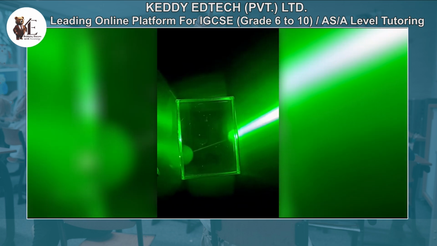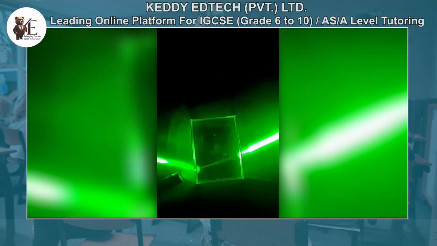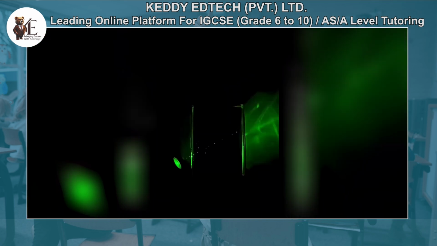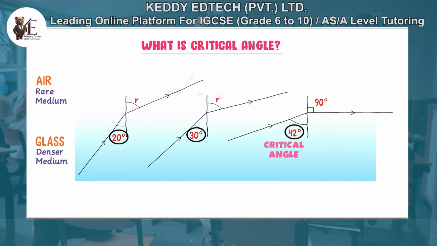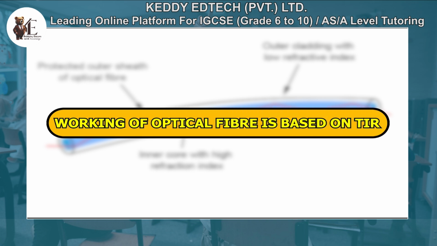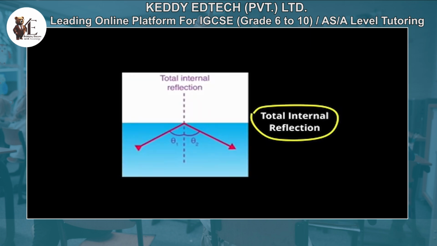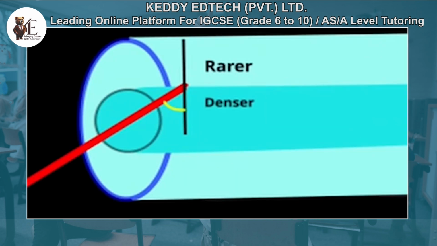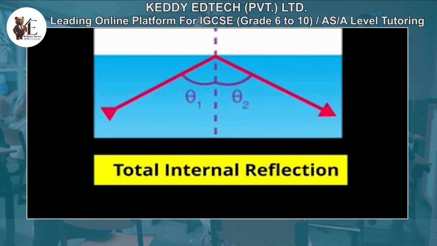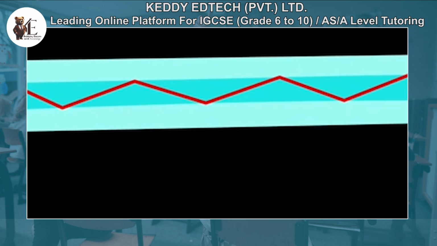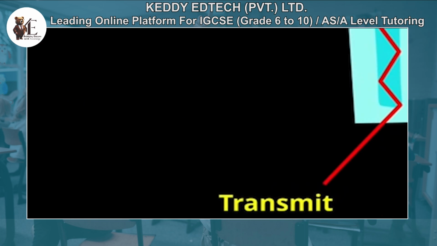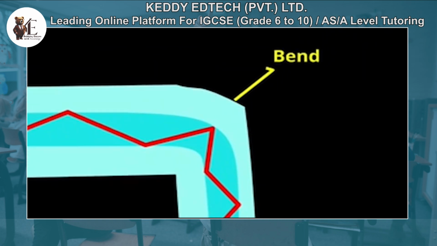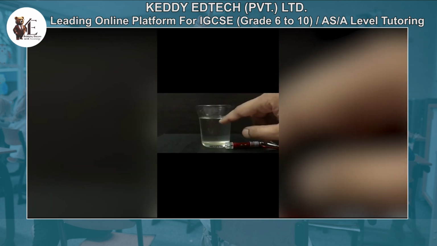TIR happens when, first, light travels from a denser to a less dense medium. Second, when the angle of incidence is greater than the critical angle. The working of optical fiber is based on TIR. Optical fibers carry light signals over long distances by TIR. Light enters the fiber and hits the walls at an angle greater than the critical angle, so it reflects entirely within the fiber without escaping.